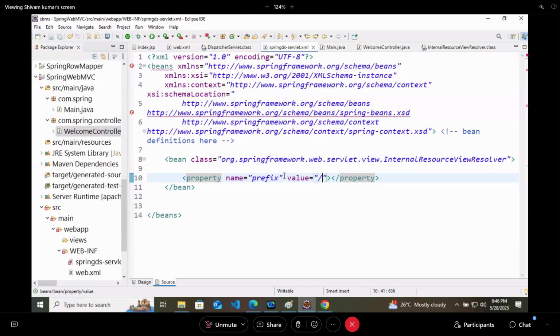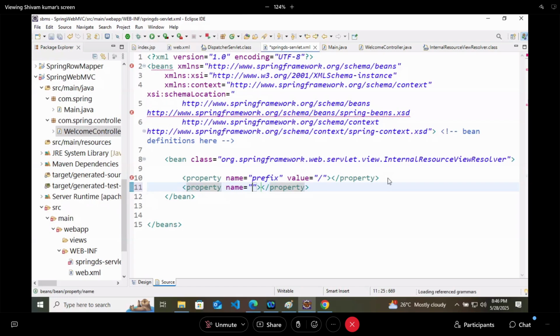How will all the requests end? .jsp. If a user is sending a login request, it will come like slash login.jsp, right? So my request starts from slash and ends at JSP like this. That is prefix and suffix.